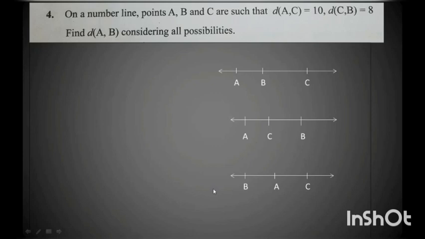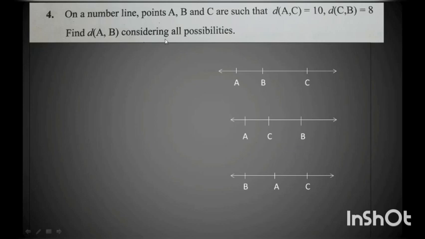On the number line, points A, B and C are such that distance AC is 10, distance CB is 8. Find distance AB considering all possibilities. Here they have asked us to find distance AB where they have given us only 2 distances. One is distance AC and the other one is distance CB. And you have to find distance AB. So you have to consider all the 3 possibilities. So let us see the first possibility.